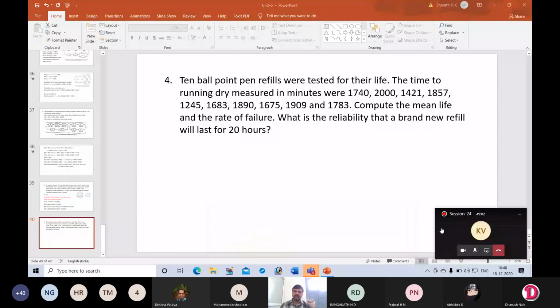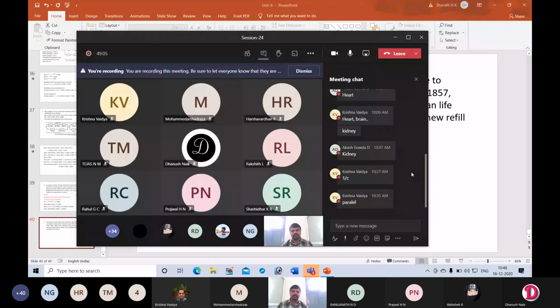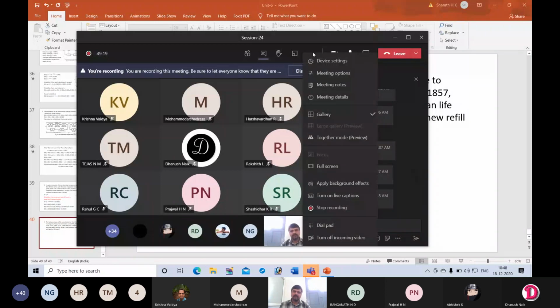Okay, I won't solve this problem. I will give it as it is in the study material. You think about this problem and try to solve it. We have already solved one problem similar to this one in the previous class. Okay, so try to solve it on your own.